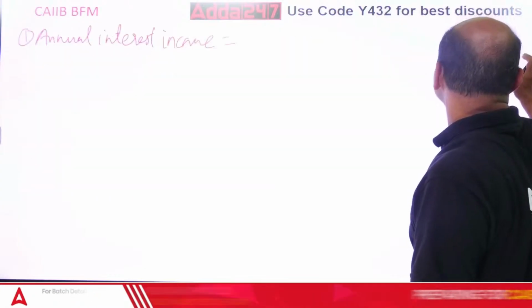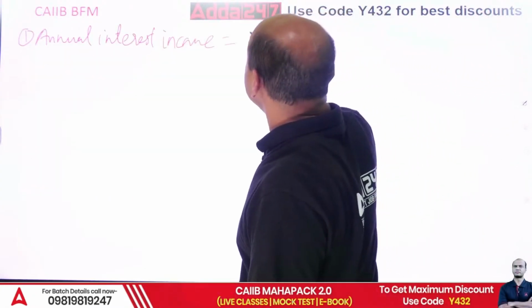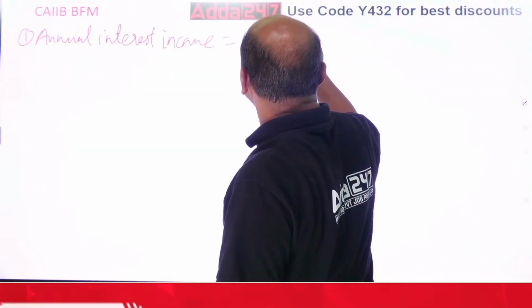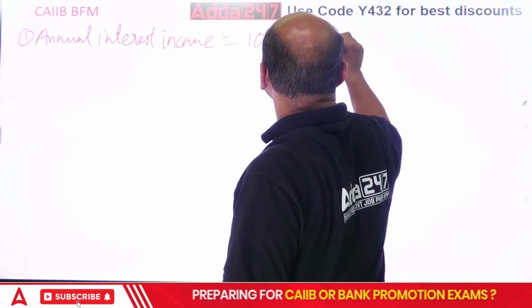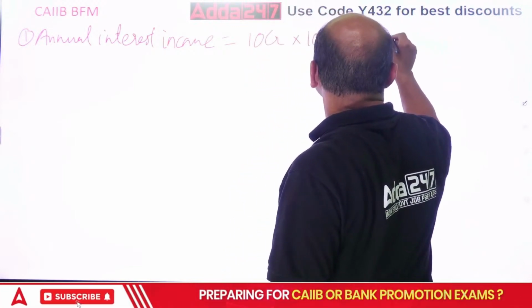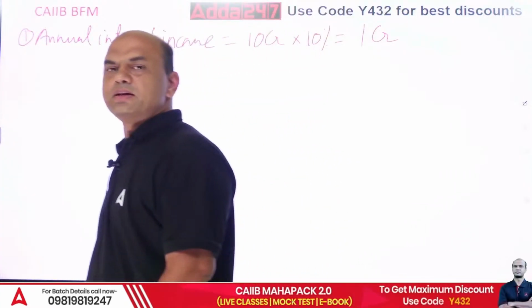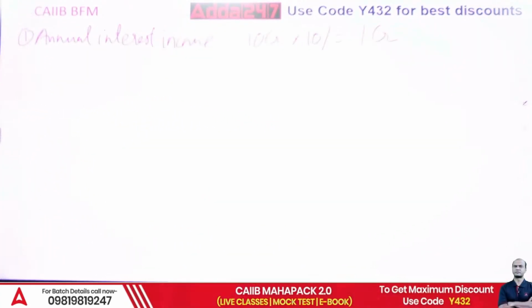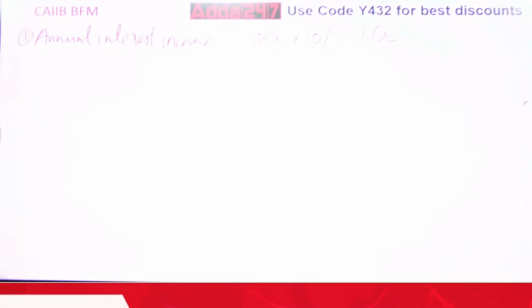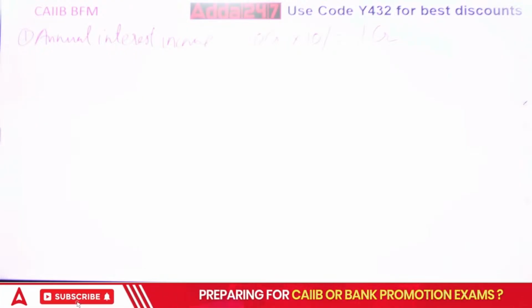So that is equal to 10 crores into 10%. So that is equal to 1 CR. 1 CR is my annual interest income. Got it, everyone? Annual interest income is 1 CR. Now what is the next one?